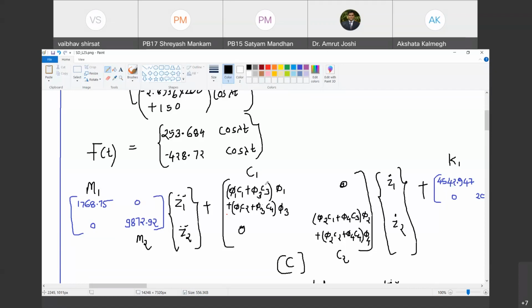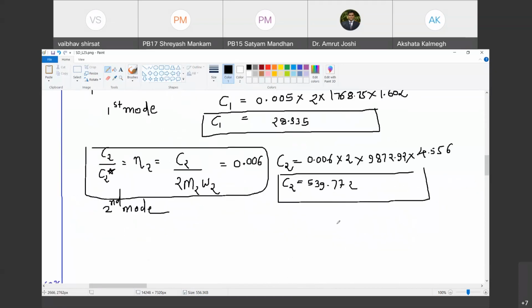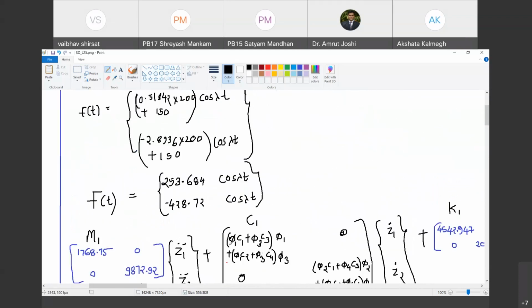Then where will the C1 and C2 values we calculated be useful? It will be beneficial to compute alpha and beta. Are you with me? Yes, sir. Because we have written C is equal to alpha times M plus beta times K. So what are those proportionality constants alpha and beta? To find them, we will use these two values, because we already know these values are 28.335 and 539.772. So if I equate these terms to those two values, I get two equations in alpha and beta, and I can easily get the value of alpha and beta. Are you with me?